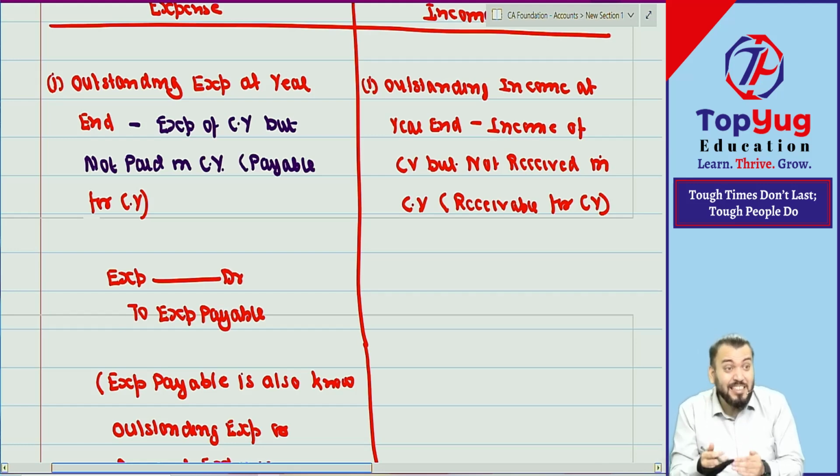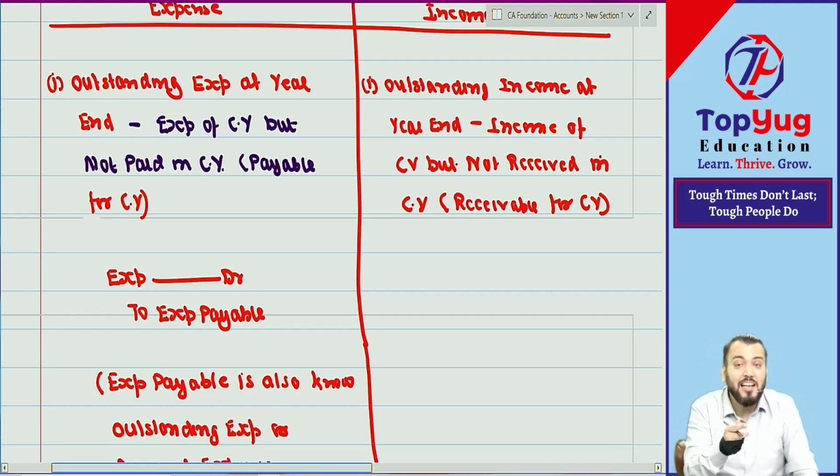Income, increase in income. Income of current year is increasing, so will it be debited or credited? Why are you so slow? We have done the rules. The rules will not change. Increase in income will be credited. The rules will remain the same. So can I say here the income account will be credited?